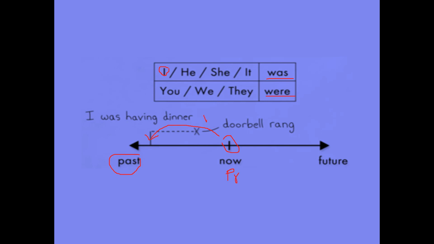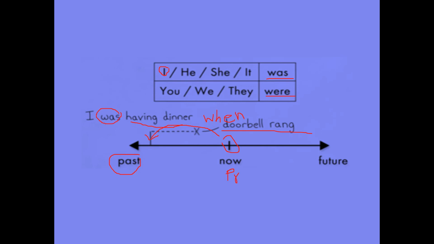When the doorbell rang, the doorbell rang first, simultaneously. When the doorbell rang, that time what I was doing, I was having dinner. Understood? That time we use the past continuous tense here. I was having, was having.